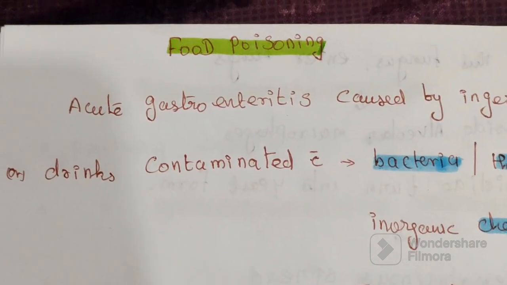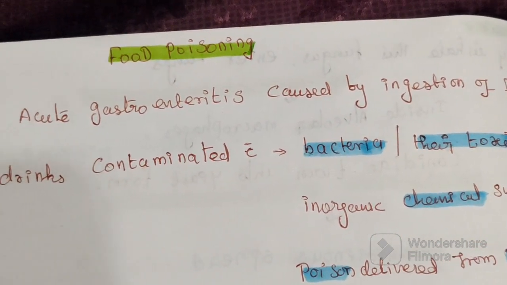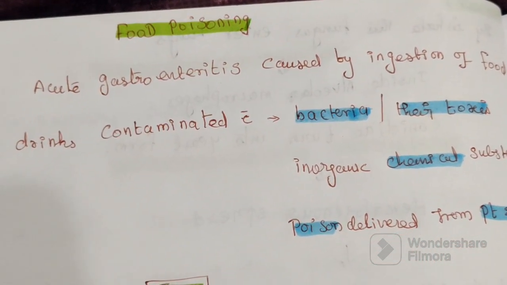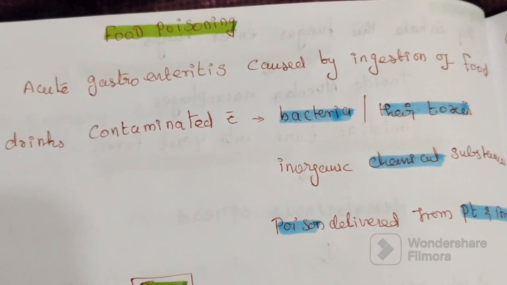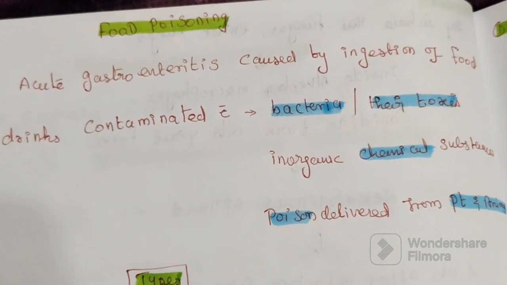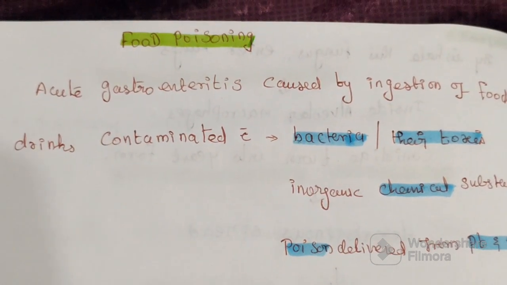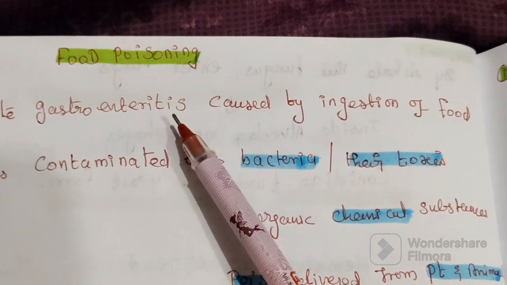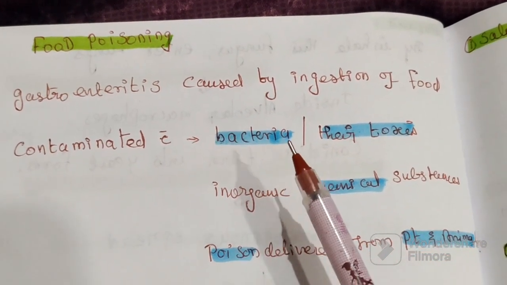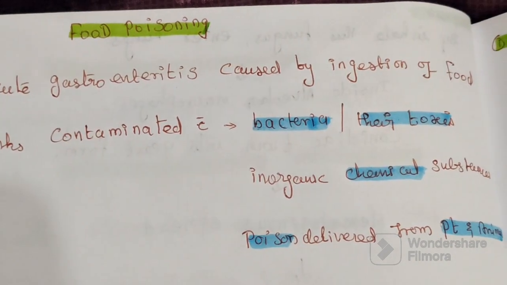Today's topic of discussion is food poisoning. Food poisoning is an acute gastroenteritis caused by ingestion of food or drinks contaminated with either living bacteria or their toxin, or inorganic chemical substances and poisons derived from plants and animals.